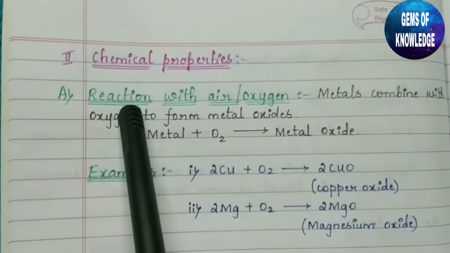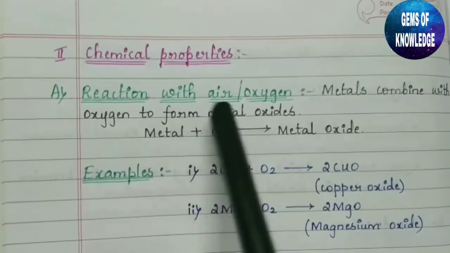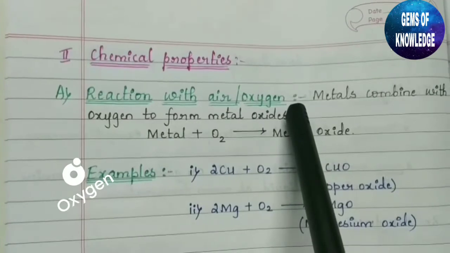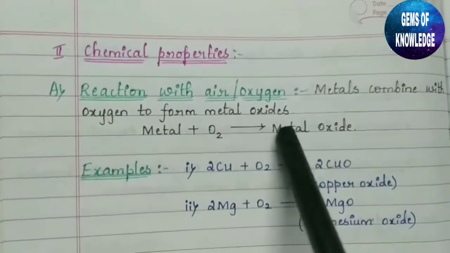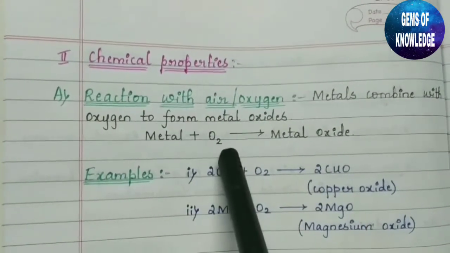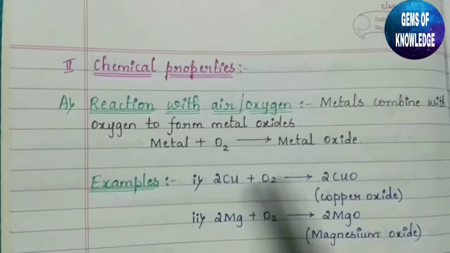Okay. So here you can see the first reaction, reaction with air or oxygen. Metals combine with oxygen to form metal oxides. So we can say here metal plus oxygen will give us metal oxide. So this is the general case of the reaction.